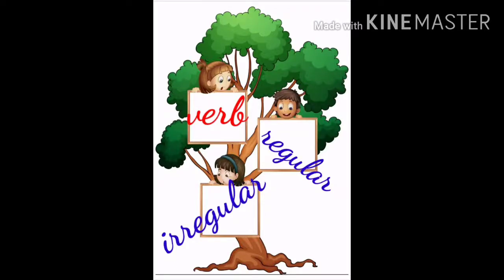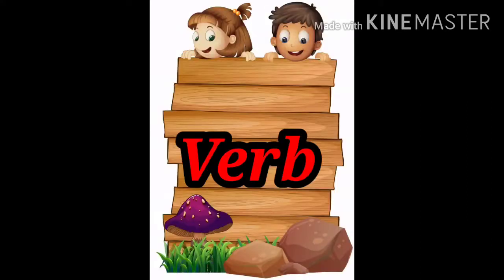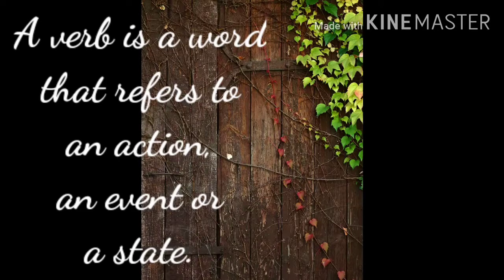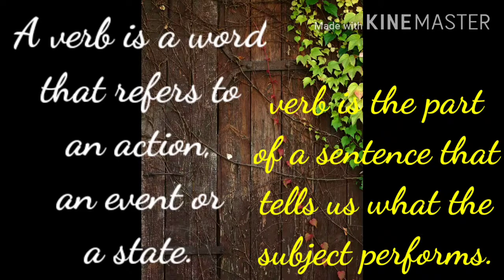Today we all are going to study different kinds of verbs. You will also learn about the different aspects of verbs. So, what is a verb? A verb refers to an action. A verb is a word that refers to an action, an event, or a state. A verb is a part of a sentence that tells us what the subject performs.